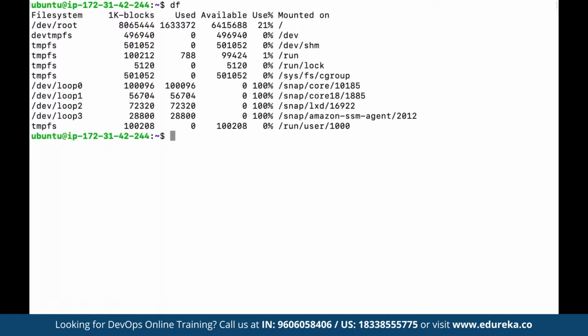Then we also have another command by the name of df. If you want to see the currently available free space in a drive, then we can make use of df to see the list of all the free space available in each and every directory. You can see here this one has been used by almost 21%, as part of the directory we defined here by using the common command df.